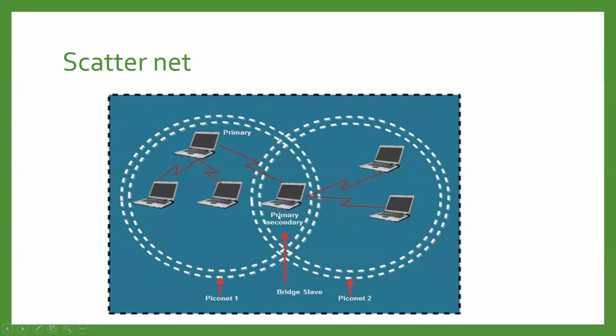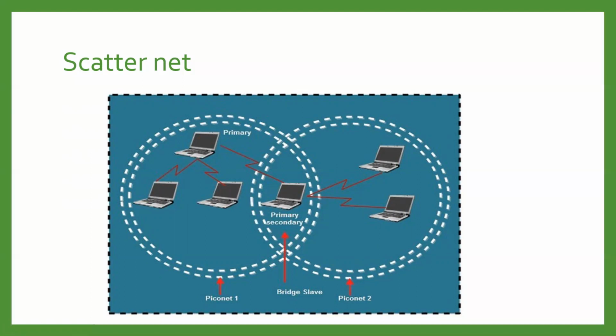That machine can receive data as a secondary node in the first piconet, and it can transmit data in the second piconet as a primary node. So one can act as a sender as well as a receiver, but at different times, not at the same time. That we have to remember.